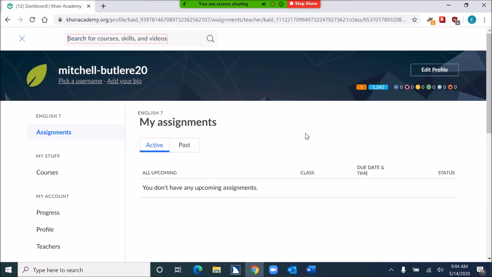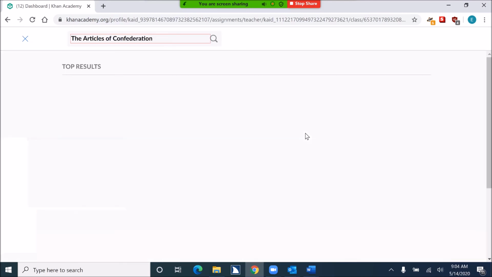Enter. Search for courses, skills, and videos. Edit supports autocomplete. Type in text. After pressing enter on search, I'll paste in what I'm looking for, which is the Articles of Confederation. Pasted. Enter.